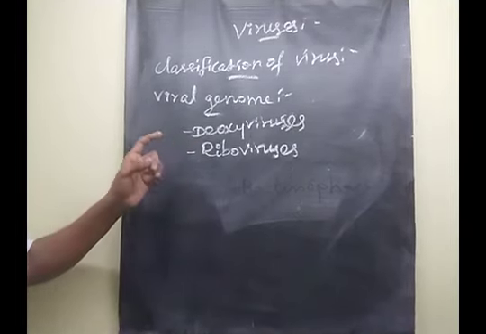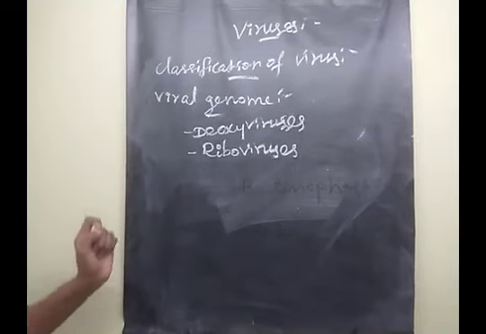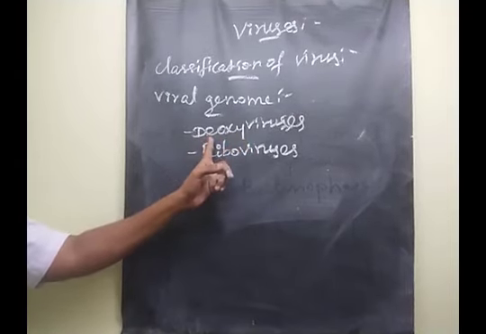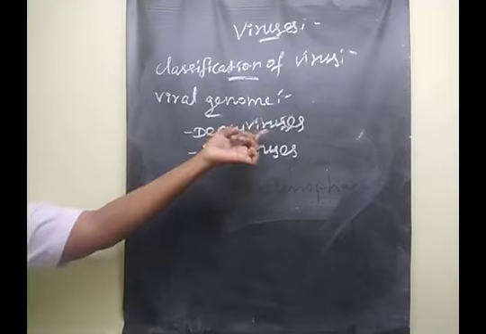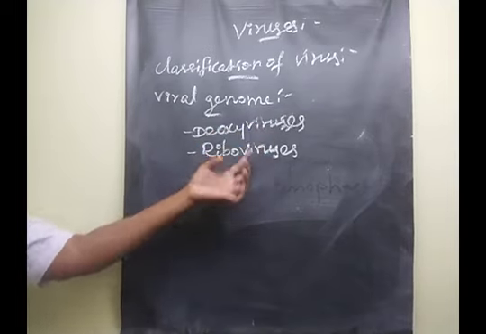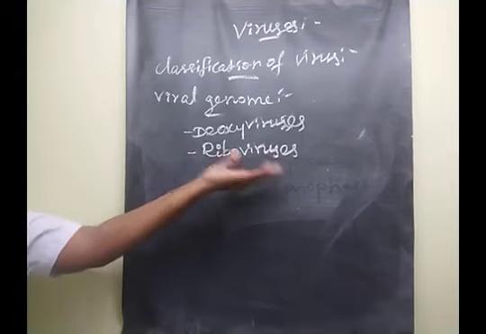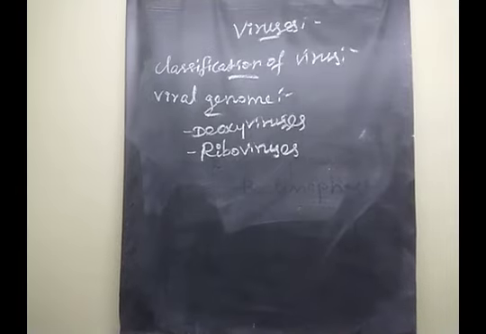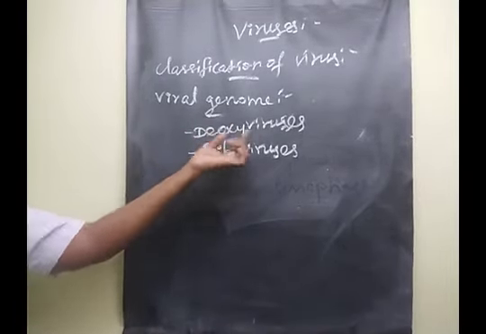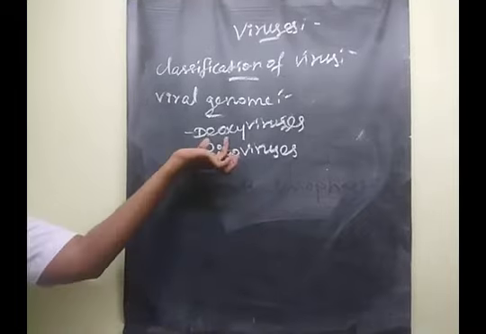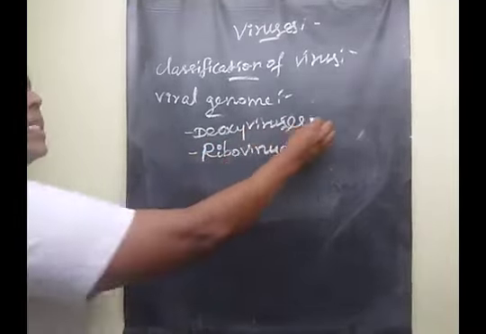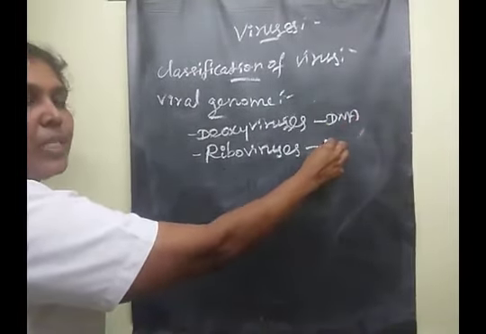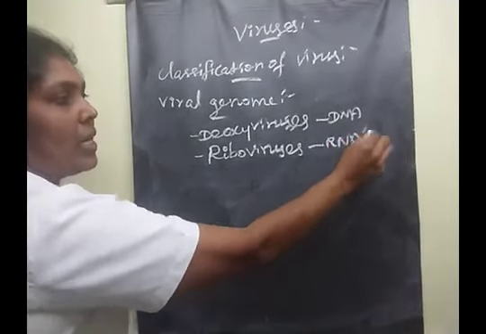Deoxyviruses means the viruses possessing DNA are called deoxyviruses. Clear? The viruses that possess RNA are called riboviruses. Understood, children? The 2 terms learned here: deoxyviruses and riboviruses. Deoxyviruses means viruses possessing DNA molecule. Riboviruses means viruses possessing RNA. Very good, children. Understood, no?